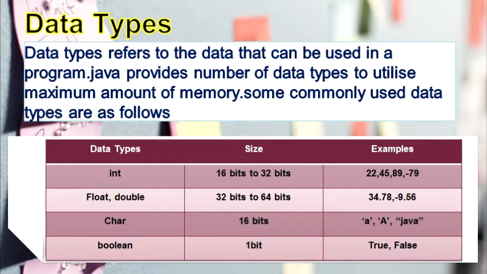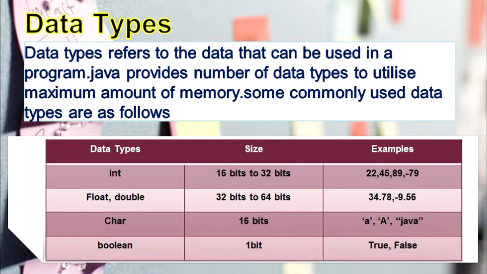Next, we will be discussing data types. Data type refers to the kind of data that can be used in a program. Java provides a number of data types to utilize memory efficiently. Some commonly used data types are as follows: int, float, double, char and boolean.